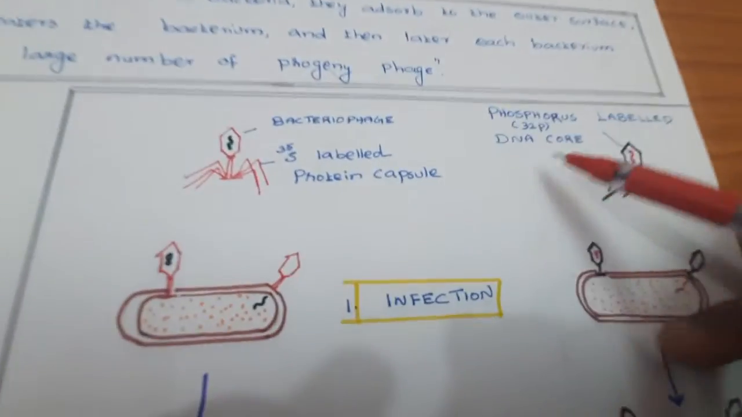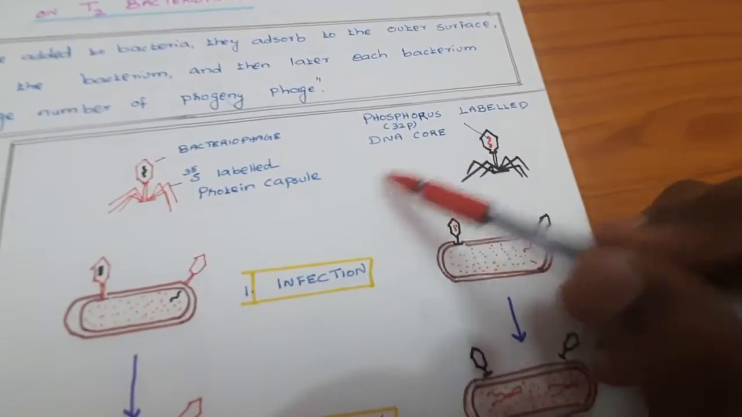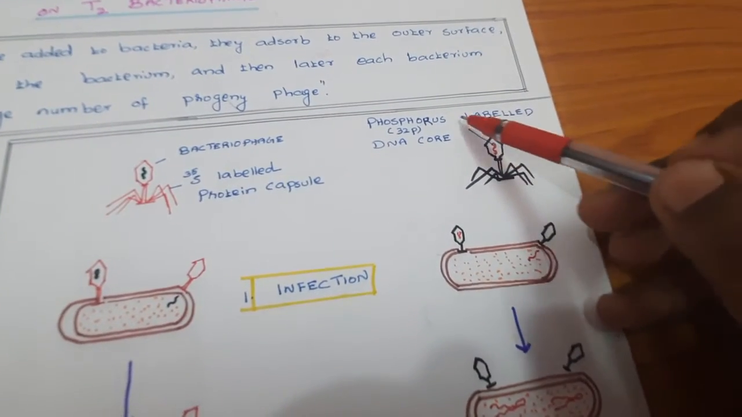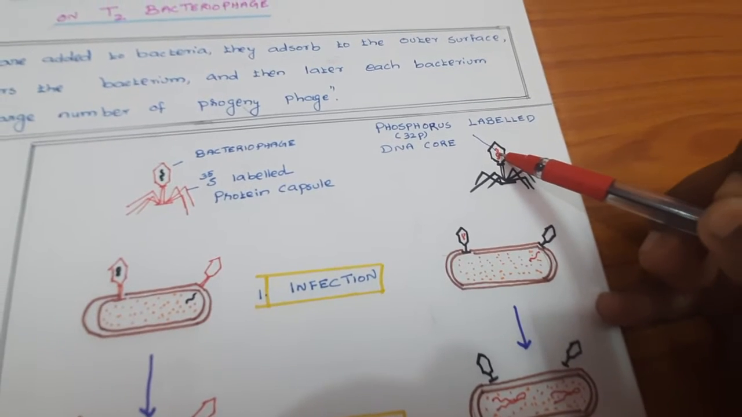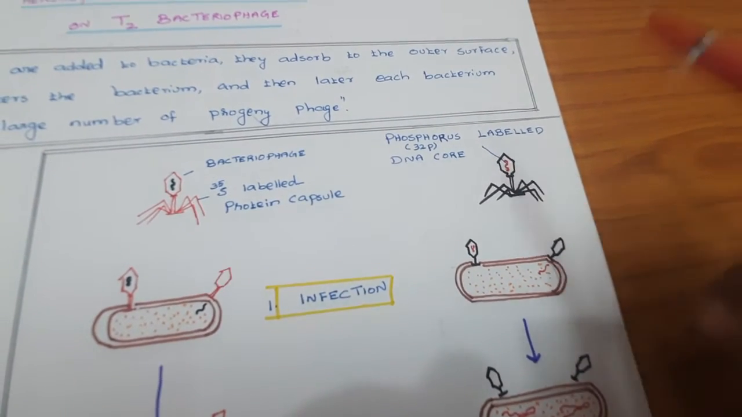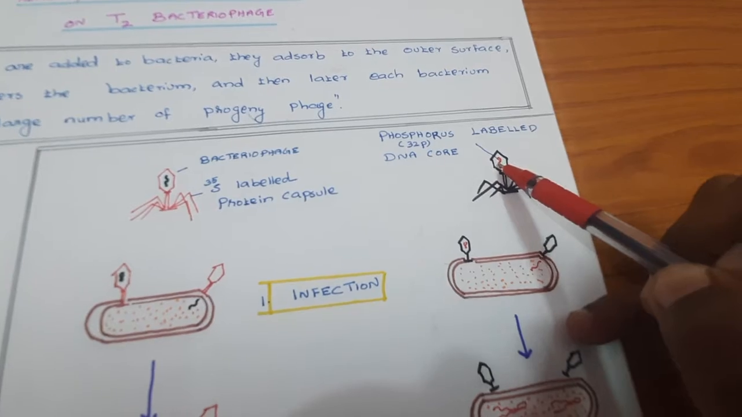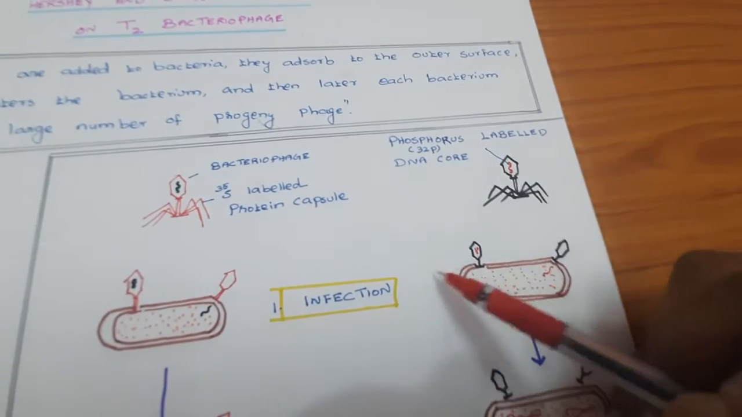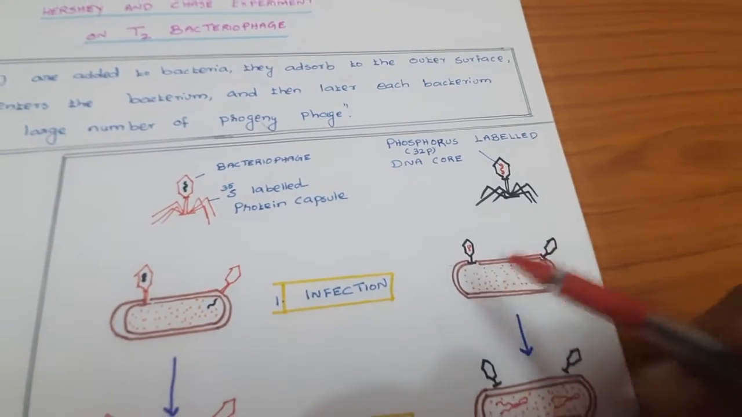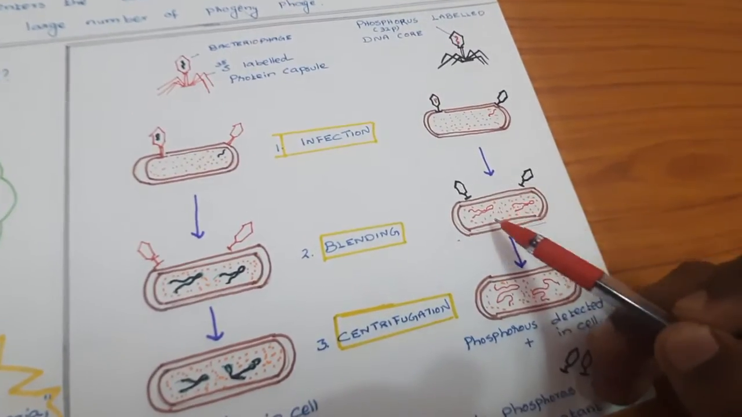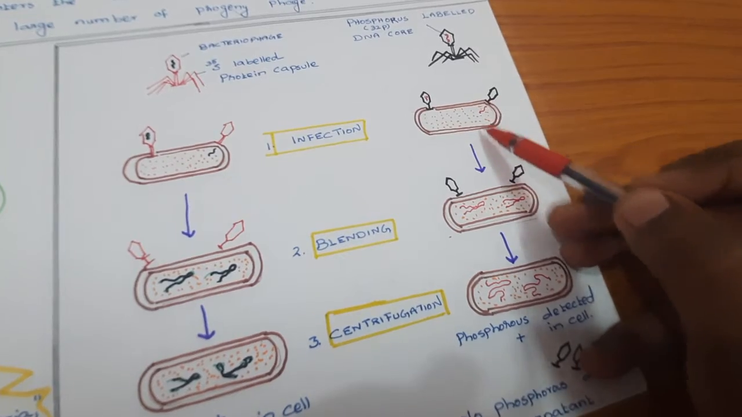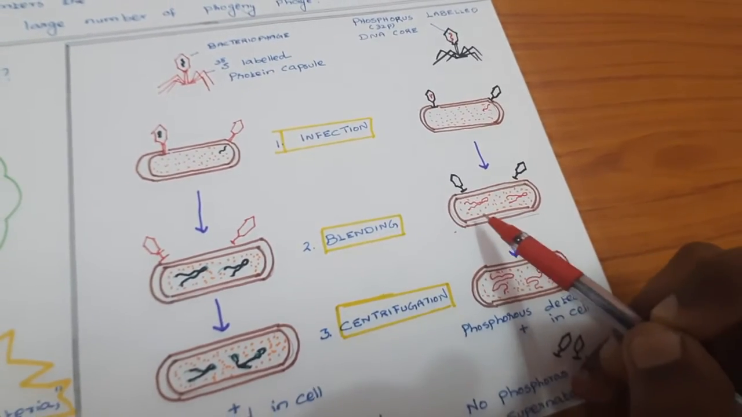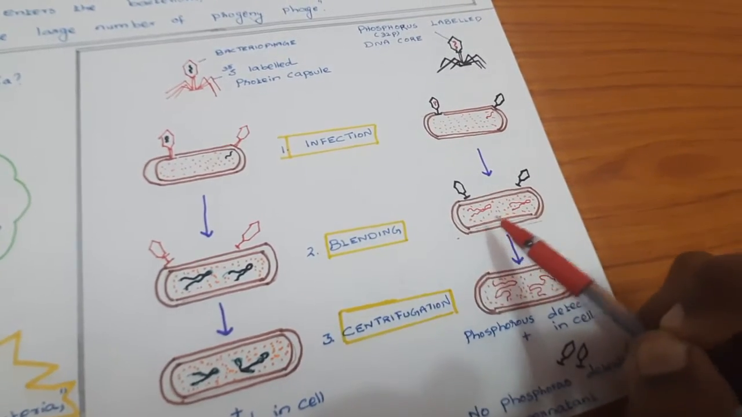Then the second one is here. He took the same experiment. Instead of labeling the protein capsid, he labeled the DNA. Since DNA contains phosphorus, as I told you, the DNA is labeled with radioactive phosphorus, 32P. Then he made it infect the bacteria. After the DNA enters the bacteria, he again performs blending, the loose shaking.